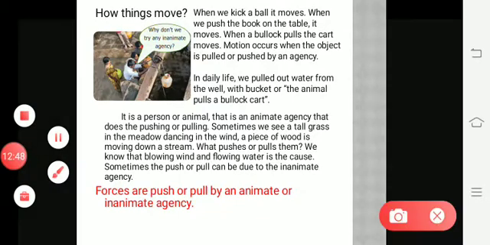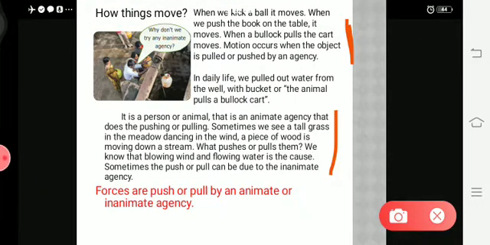So in the first paragraph you can see it is because of animate agency. Here you can see it is because of inanimate agency. For example, blowing wind makes the grass move, and flowing water brings the wood down the stream. So these are called inanimate agency. Whereas here we are using a bullock cart and pushing the book on the table. So these all come under animate agency, and blowing wind and flowing water come under inanimate agency. So forces are push or pull by an animate or inanimate agency.